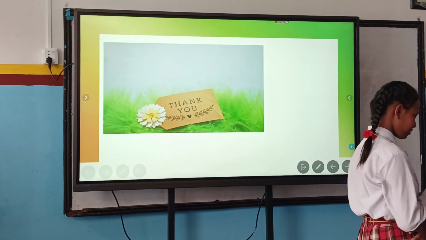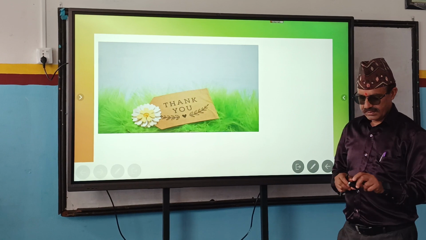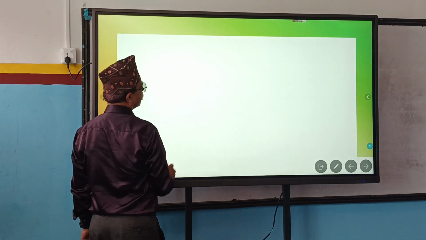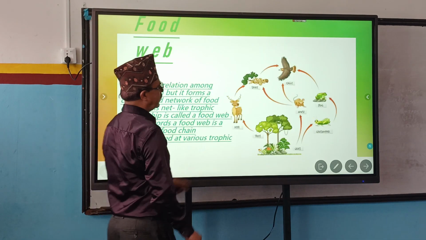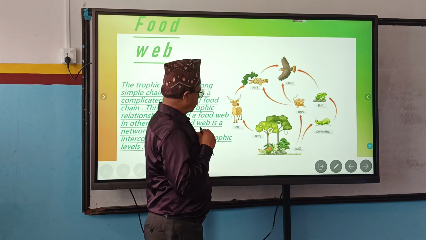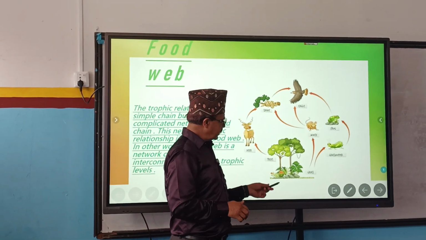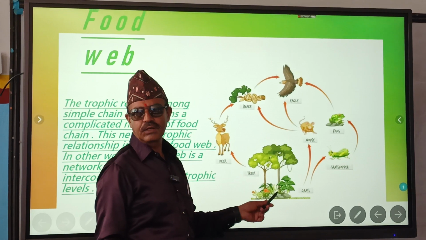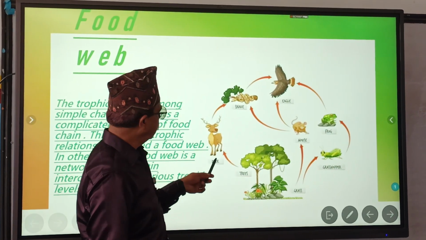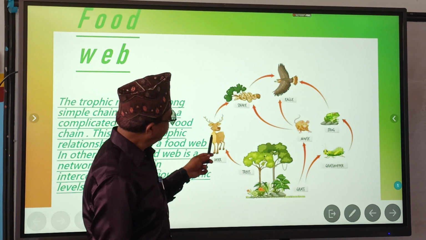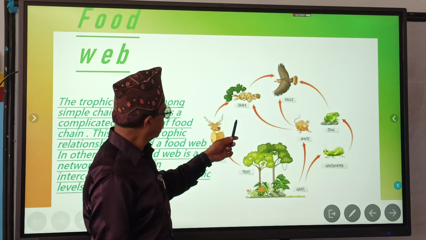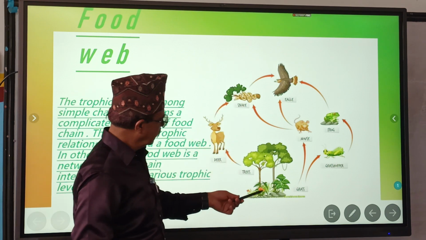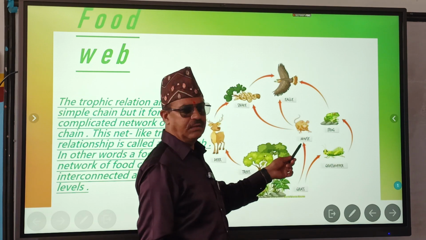SNEHA has got the slide of the food web. This is the diagram of a food web, right? So, what does it show? Trees and grass are producers. They produce food. Trees are eaten by deer. Deer may be eaten by snake, but let's see here, tiger. Yes or no? Again, grass is eaten by grasshopper, and grass is eaten by mouse.